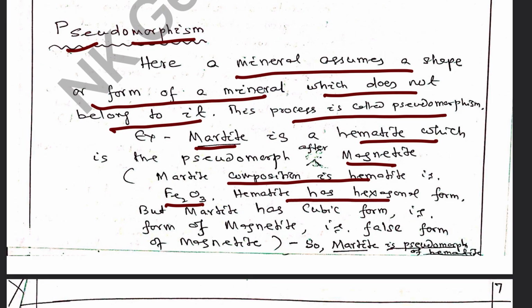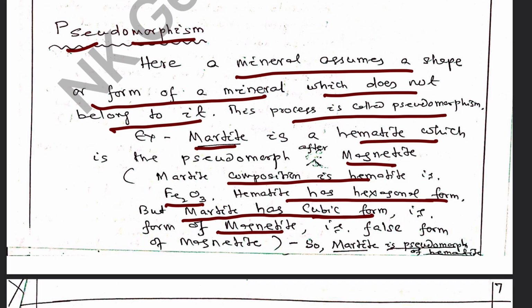When hematite crystallizes, it takes the hexagonal form. But martite has a cubic form. Its composition is Fe2O3, it is hematite, but its structure becomes cubic, the form of magnetite.